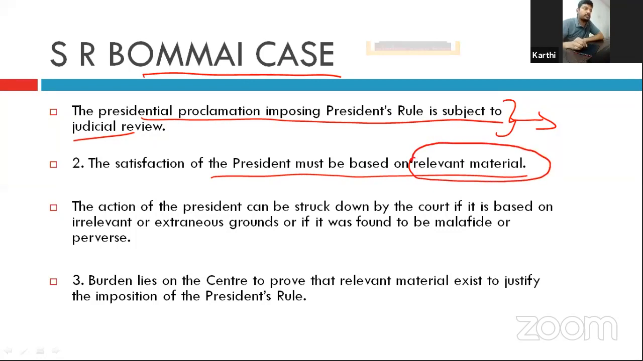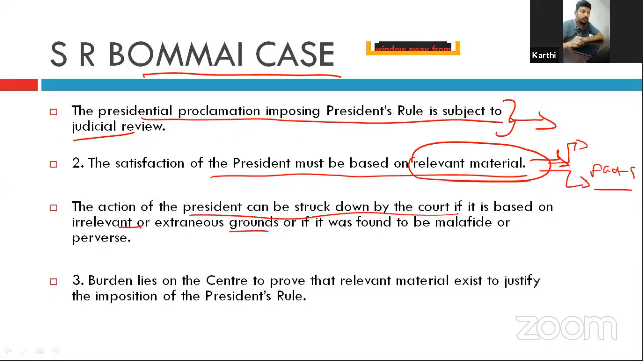That is, the satisfaction of the Council of Ministers headed by the Prime Minister should be based on the material, not on personal whims. If the Council of Ministers feels that the state is chaotic, they have to back it with the relevant facts and material. The action of the president can be struck down by the court if it is based on irrelevant or extraneous grounds. These words all have similar meanings. Don't get confused by them.